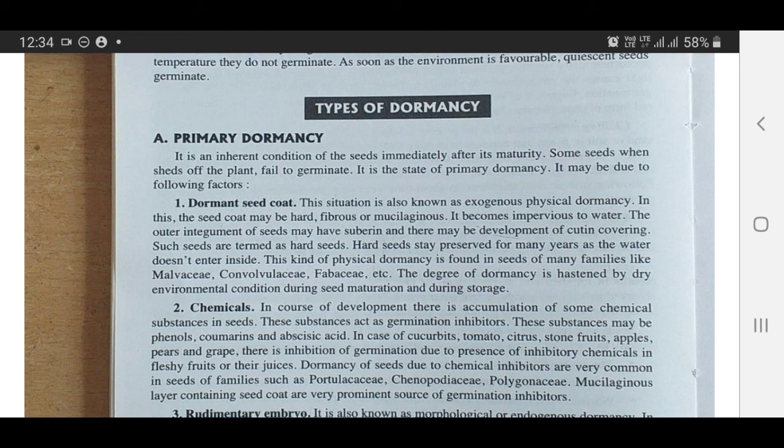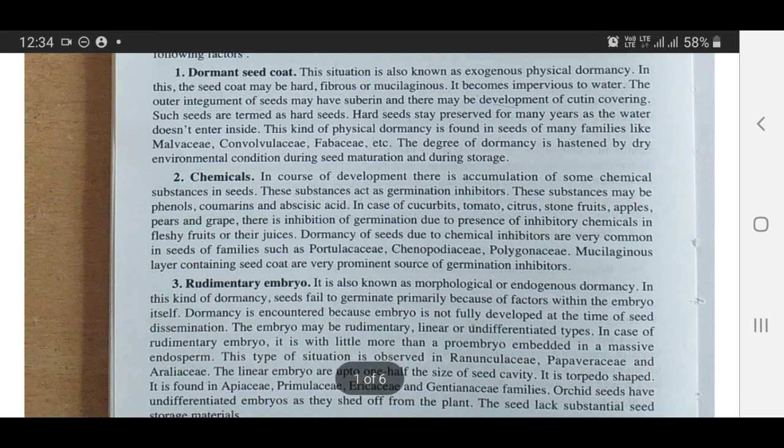Hard seeds stay preserved for many years as the water doesn't enter inside. This kind of physical dormancy is found in seeds of many families like Malvaceae, Convolvulaceae, Fabaceae, etc. The degree of dormancy is hastened by dry environmental conditions during seed maturation and during storage.